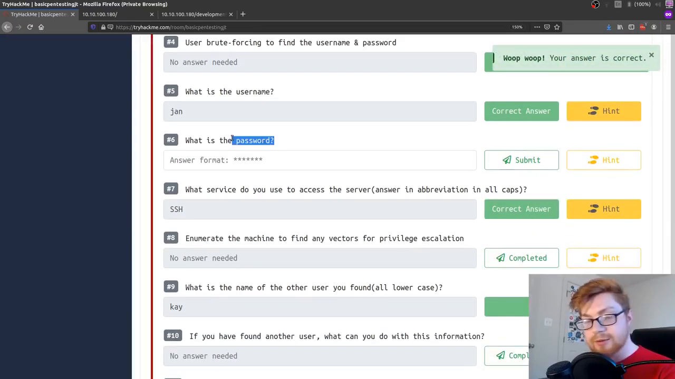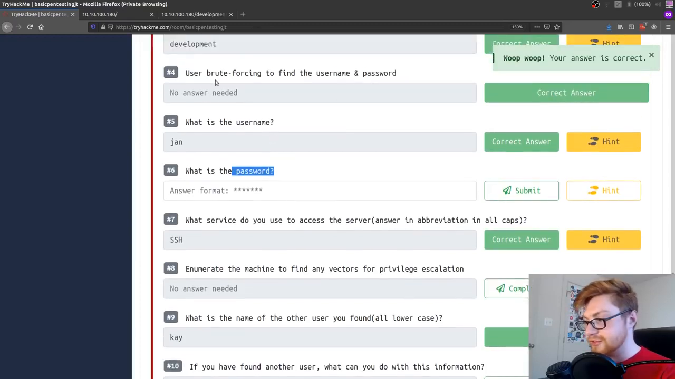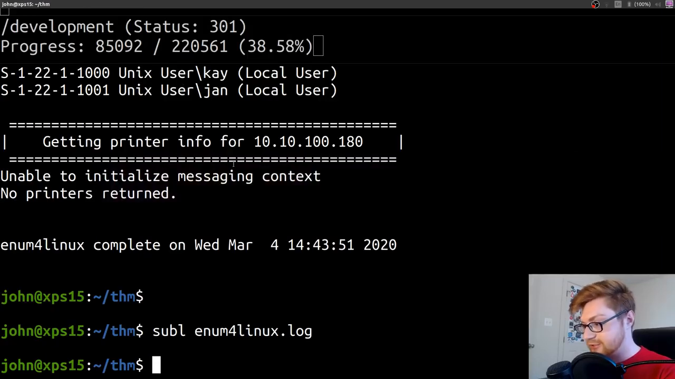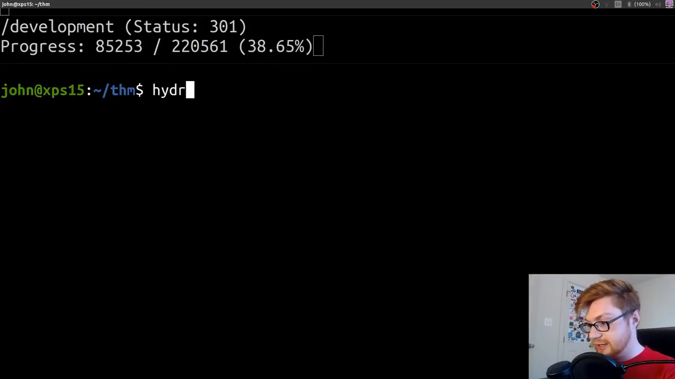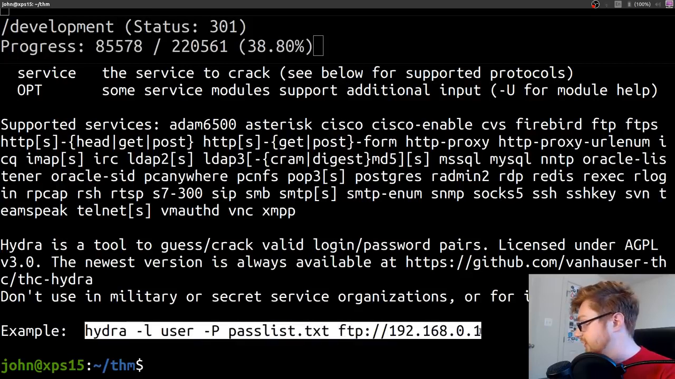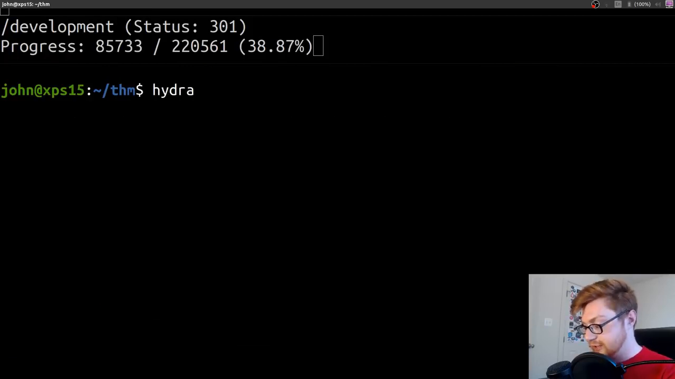Oh, and we could probably try to brute force the username and password, just as it said. Since we know the username is Jan, and we know it's a weak password from reading that dev note, we could go ahead and actually hammer this with Hydra. So I'm going to do that. I'm going to say Hydra. If you run it, it'll give you a basic example usage of that command. We could use Hydra -l with Jan.